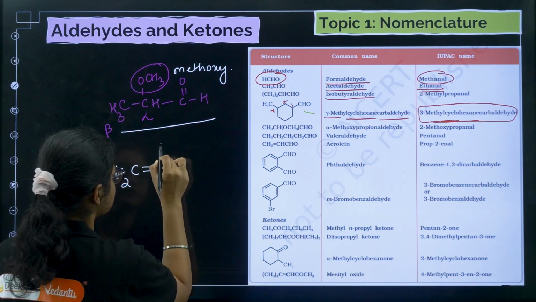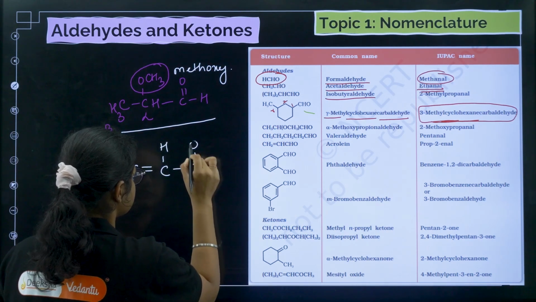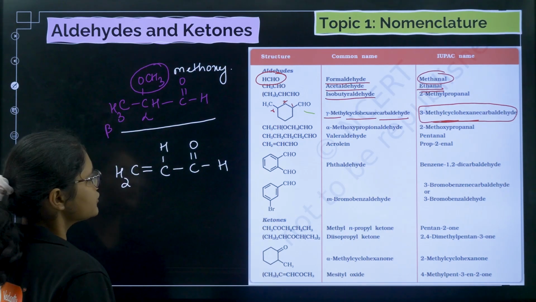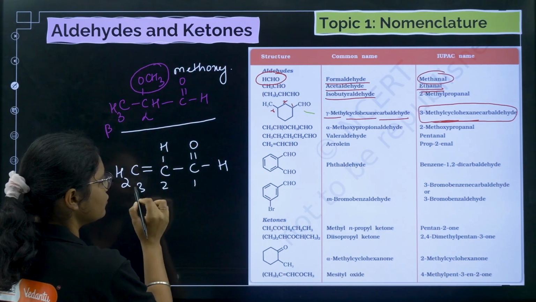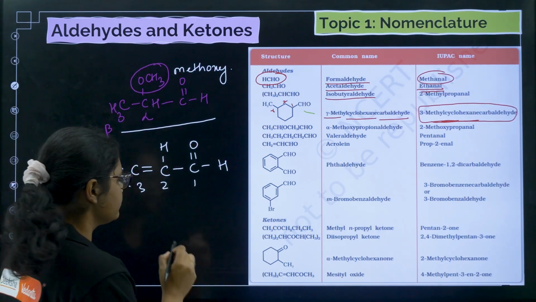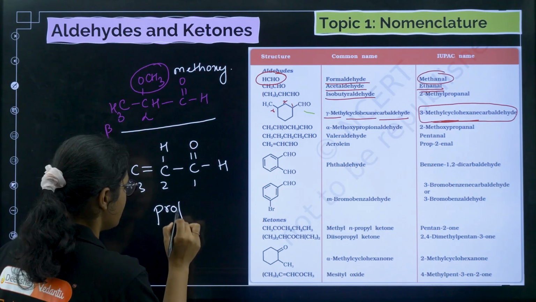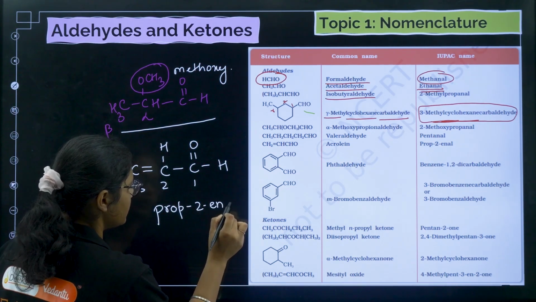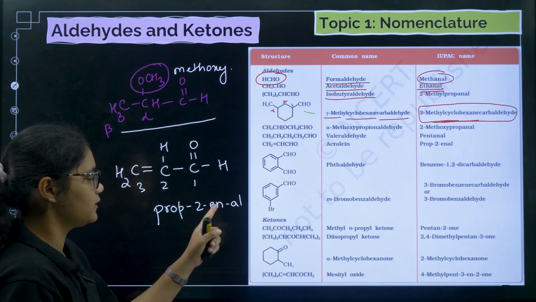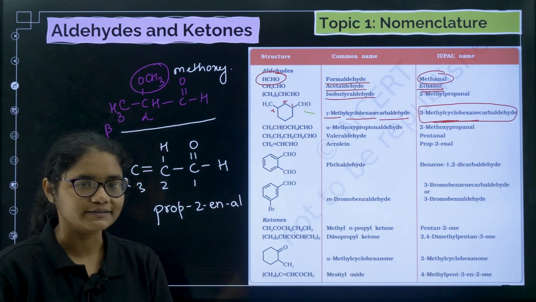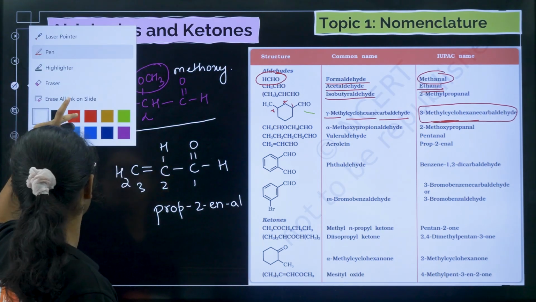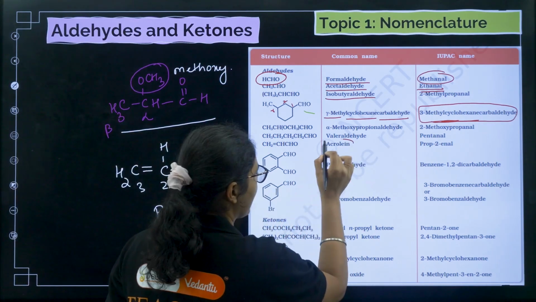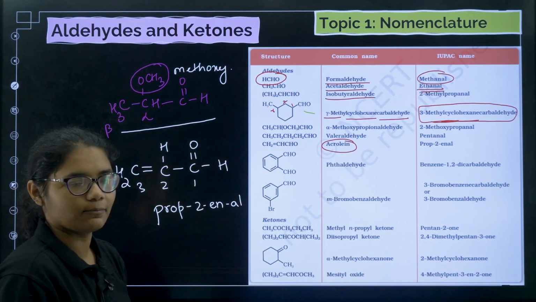Next if you see we have CH2 double bond CH CHO. So this is prop-2-en-al, 1 2 3, then the ending should be with al. At the 2 position we have a double bond, and al is the ending to denote that it is an aldehyde group. Now the common name here is very important, acrolein. The common name here is acrolein. That is again very important.